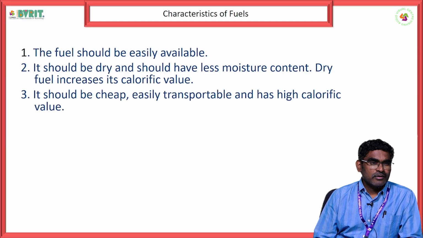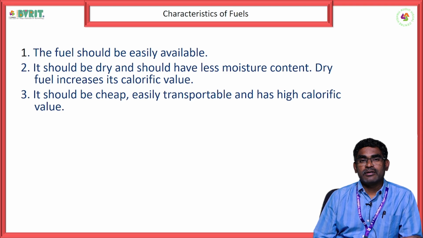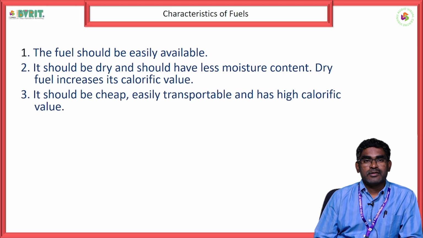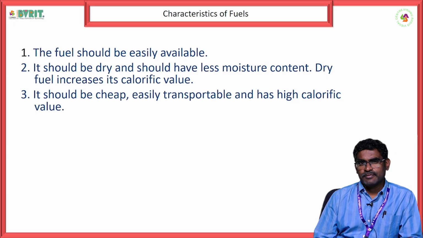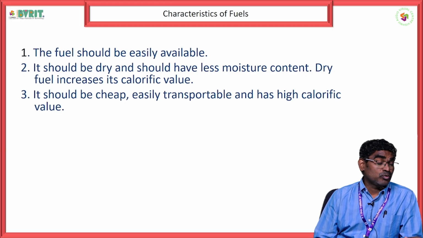Then the third one, obviously, economically available, it matters. So it should be cheap, easily transportable and have high calorific value. The fuel should be available at a commercially affordable price, and easy to transport. Best example, while we are transporting coal, no special measures are needed. They just dump the coal in the trucks and sprinkle some water on the surface. Why? Because during transportation, fine particles may come.